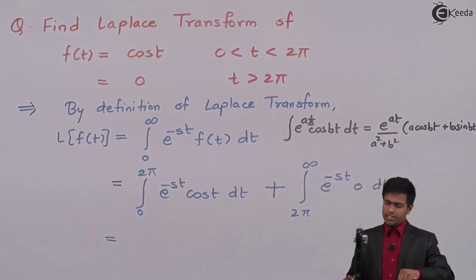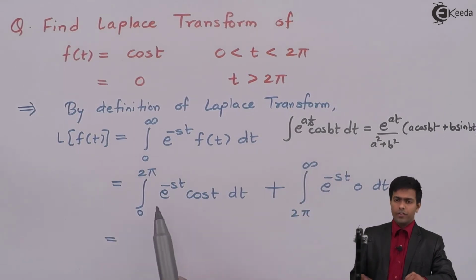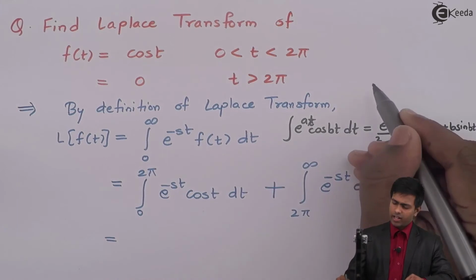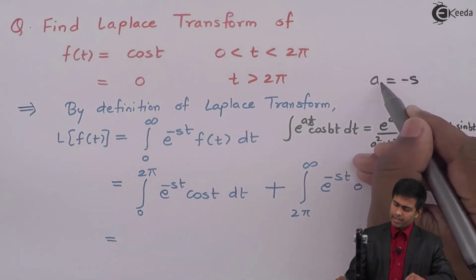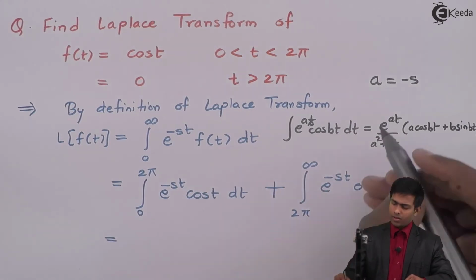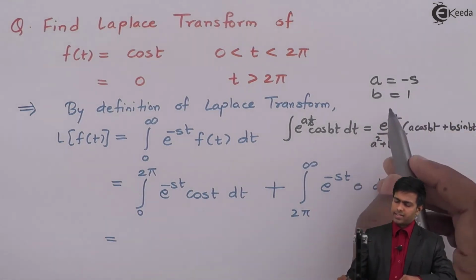If I compare my question with the formula, we can see that a is minus s, and for cos bt, b is 1. Now I'll substitute a as minus s and b as 1.